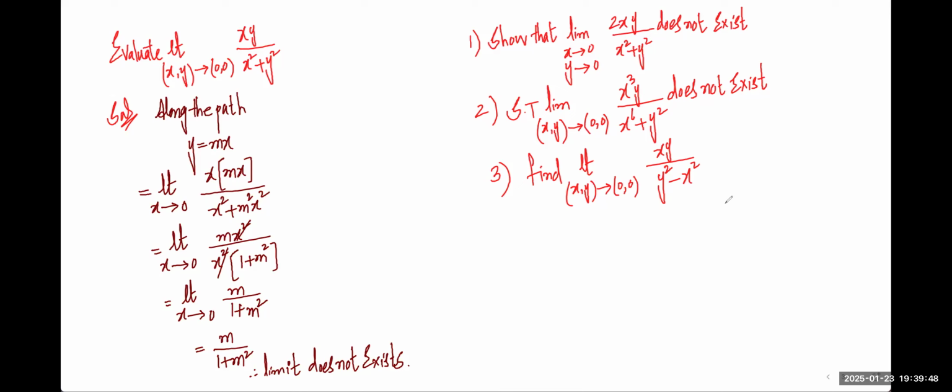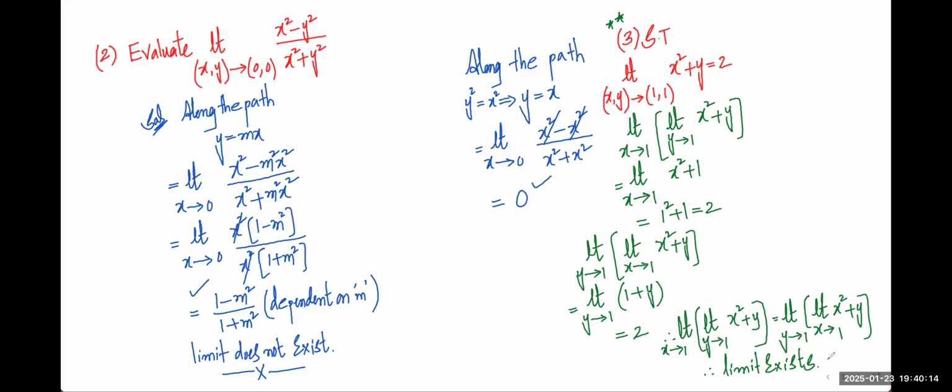See, sir, when x and y tend to 0, 0, we just have to substitute y equals mx and so on. When it is a path limit, we have to choose one. That is called iterated limit, where we directly substitute individually the limits for x and individually for y. In both cases, if you get the same answer, then the limit exists. Otherwise, the limit does not exist.